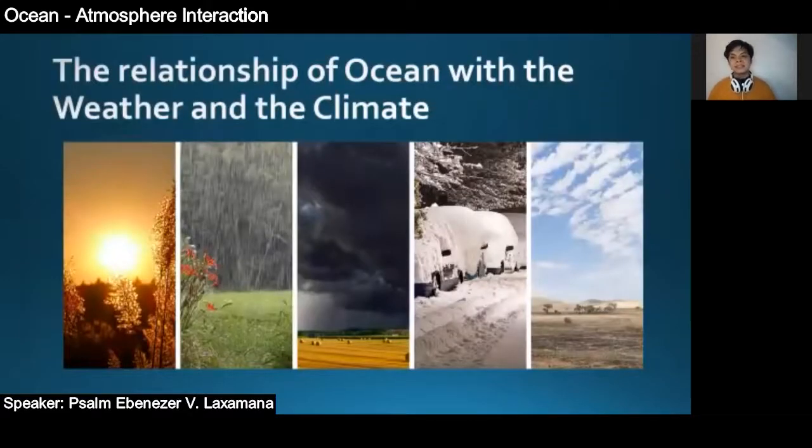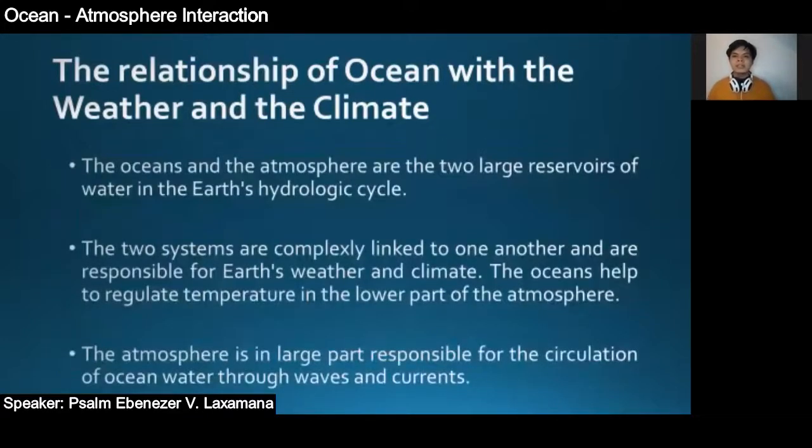The next is the relationship of ocean with the weather and the climate. And since we're talking about the ocean and the atmosphere interaction, syempre hindi natin lalaktawan to ang relationship ng ocean sa weather and climate and how the ocean affects weather and the climate. Now, the oceans and the atmosphere are the two large reservoirs of water in the Earth's hydrologic cycle. The two systems are complexly linked to one another and are responsible for Earth's weather and climate. The oceans help to regulate the temperature in the lower part of the atmosphere. Diba? Sabi ko kanina yun.